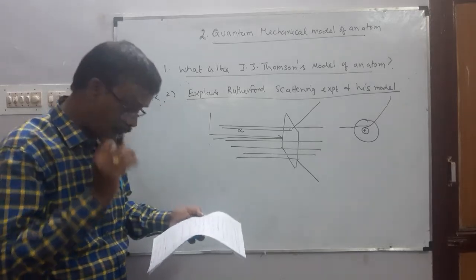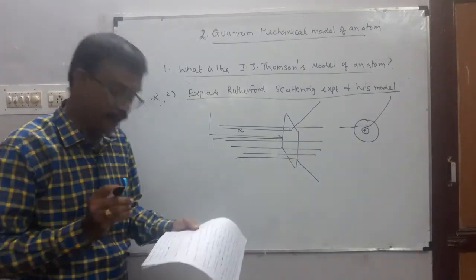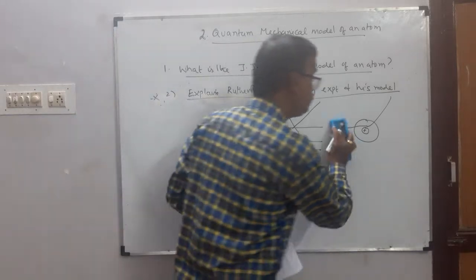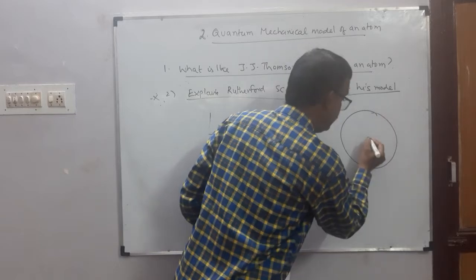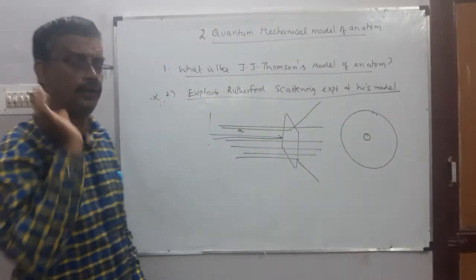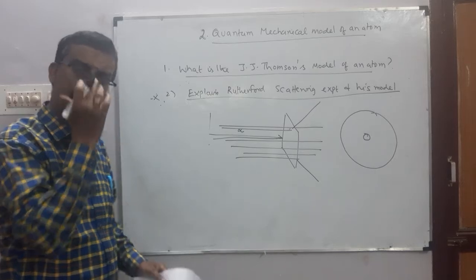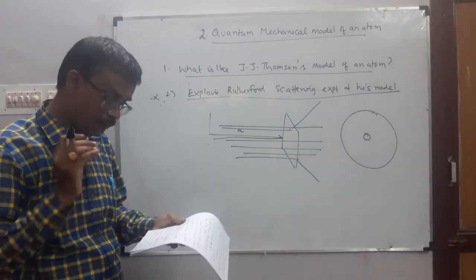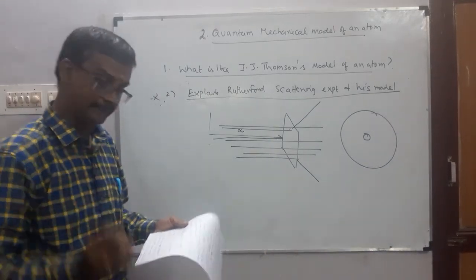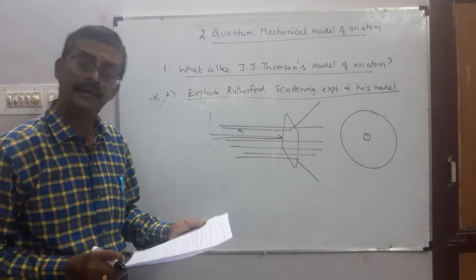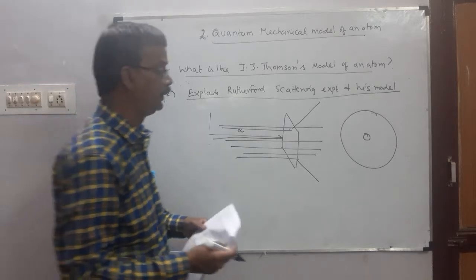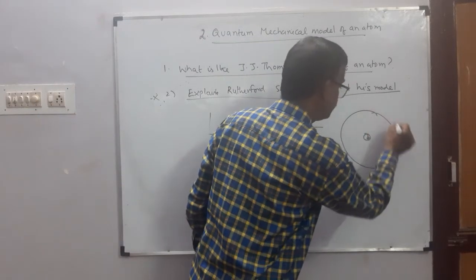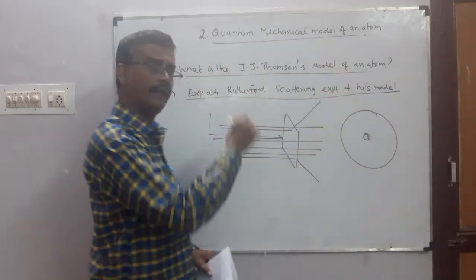So he proposed that in an atom there is a tiny positively charged nucleus. ஆட்டத்தில் சிறிய இடத்துல தான் பாசிட்டிவ் சார்ஜ் நியூக்ளியஸ் இருக்கு. The electrons are revolving around the nucleus. Electrons revolve ஆகுதுன்னு சொன்னாங்க.